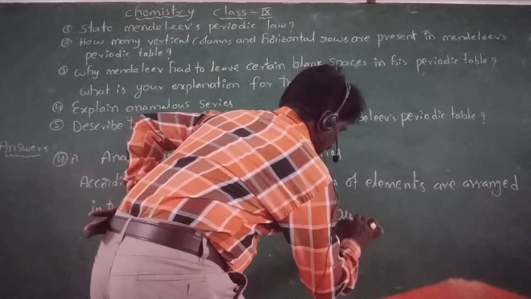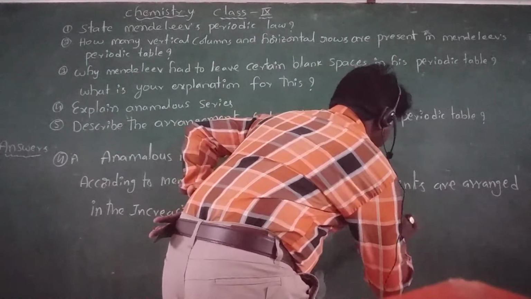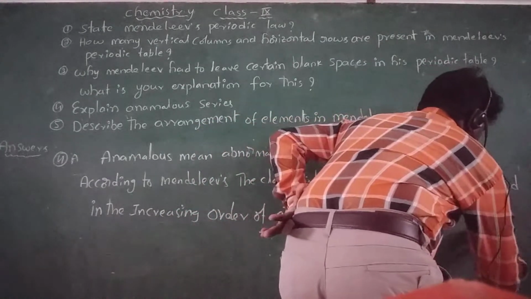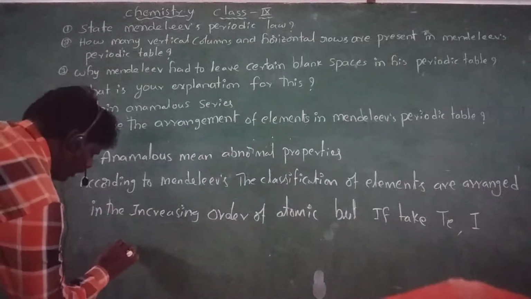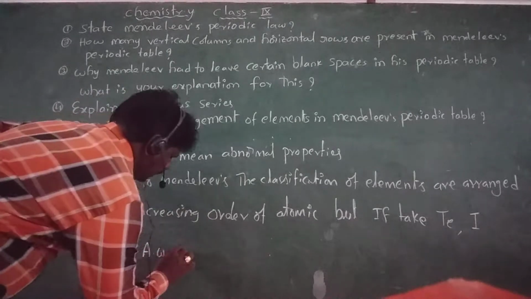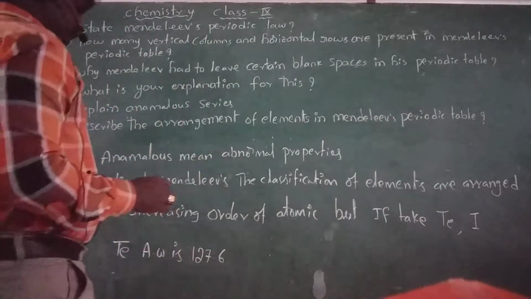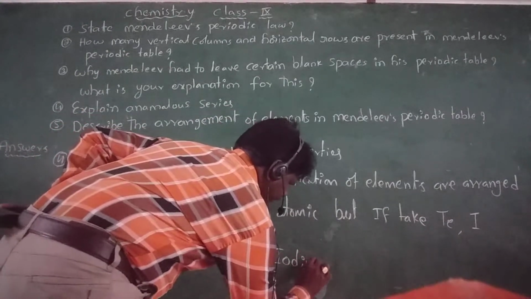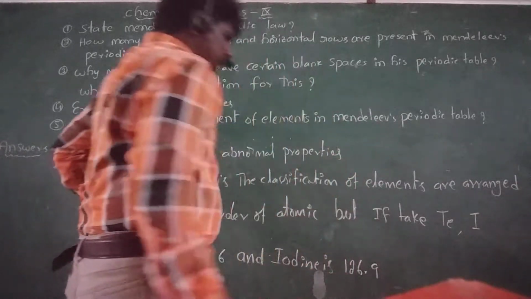But if you take tellurium and iodine, tellurium's atomic weight is 127.6 and iodine's is 126.9.